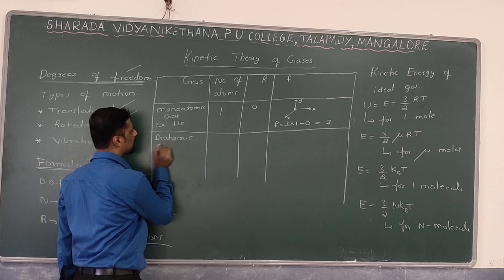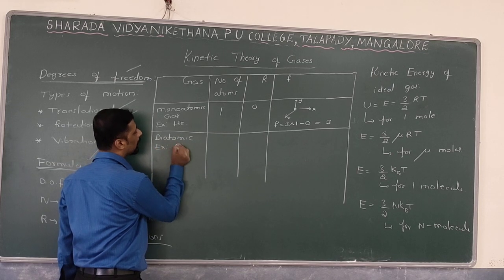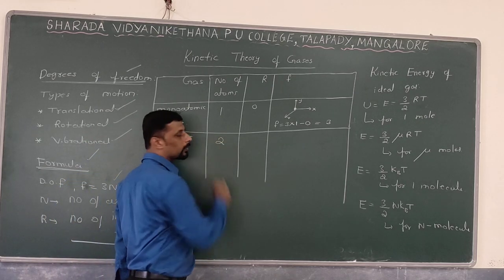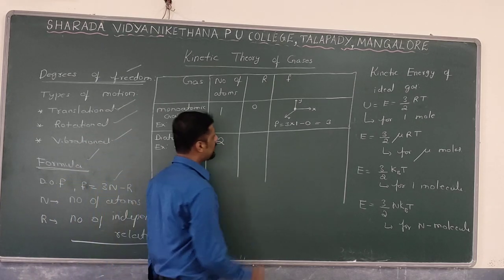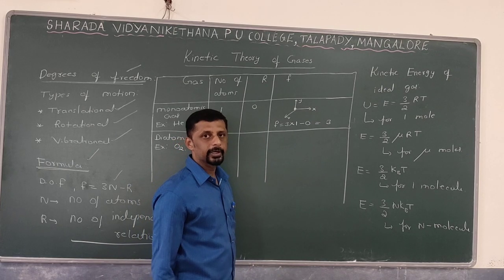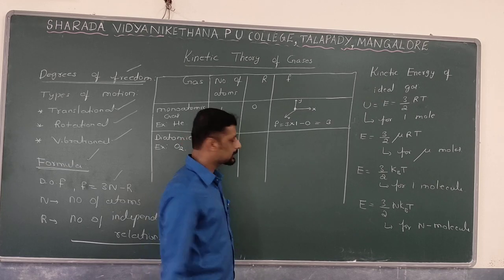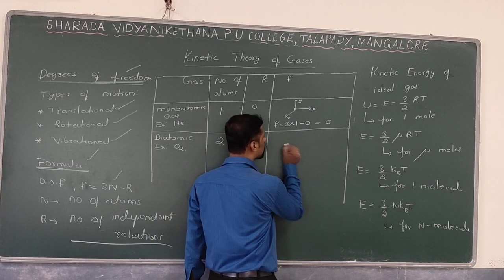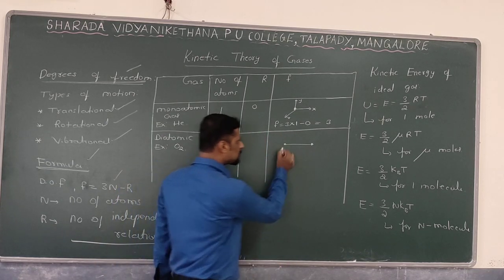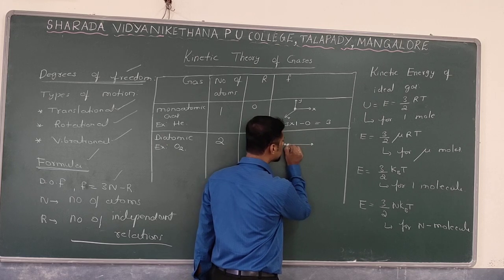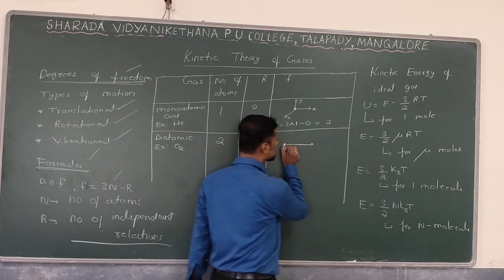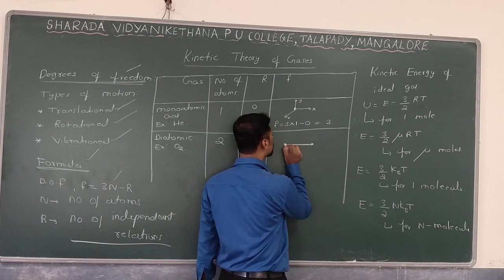In case of diatomic gas, for example, H2 or O2, the oxygen gas molecule, how many atoms can it have? It can have only 2 atoms. So before calculating the degrees of freedom, you have to find out the number of independent relations. The oxygen molecule has 2 atoms, and in between these 2 atoms this particular distance must remain the same or fixed. There will not be any change in this distance. Therefore, the number of atoms is equal to 2.